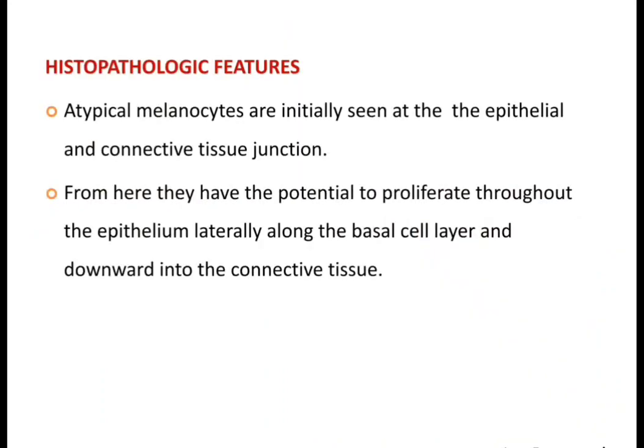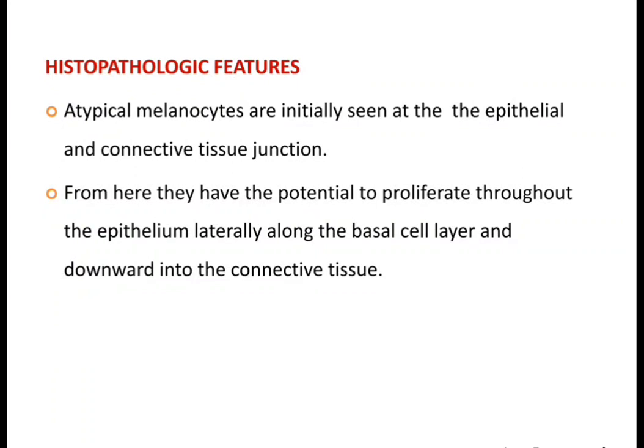Now coming to the histopathologic features. Atypical melanocytes are initially seen at the epithelial connective tissue junction. From here, they have the potential to proliferate throughout the epithelium laterally along the basal cell layer and downward into the connective tissue. So what we have read, malignant melanoma can spread in two growth patterns: one, radial growth pattern, another one, vertical growth pattern. In the last slide we have seen in the picture the radial growth pattern and the vertical growth pattern.